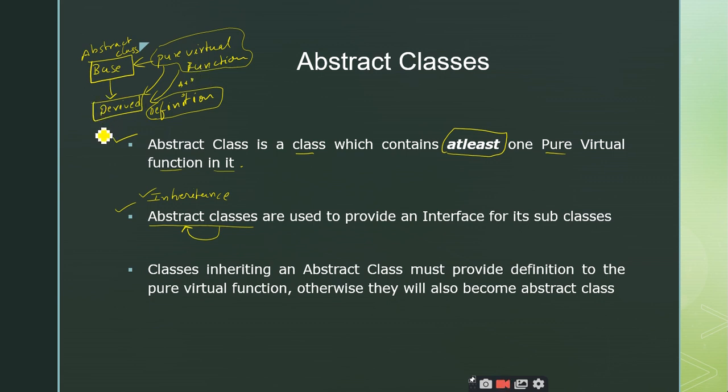So any class, whether it is a base class or a derived class, whatever it may be, if the class consists of a function with no definition, such classes are called abstract classes. Is it clear?